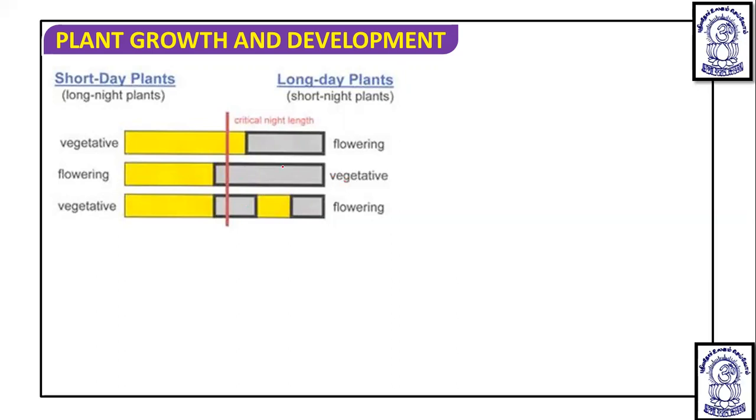Here in the long day plant, we can say this particular thing is there, and the night period is broken by the light period. The short night plant is exhibiting this, so it is flowering. So we will discuss this particular plant. From this, what we understand is that short day plants require a light period lower than the critical period, and long day plants need a light period larger than the critical period.